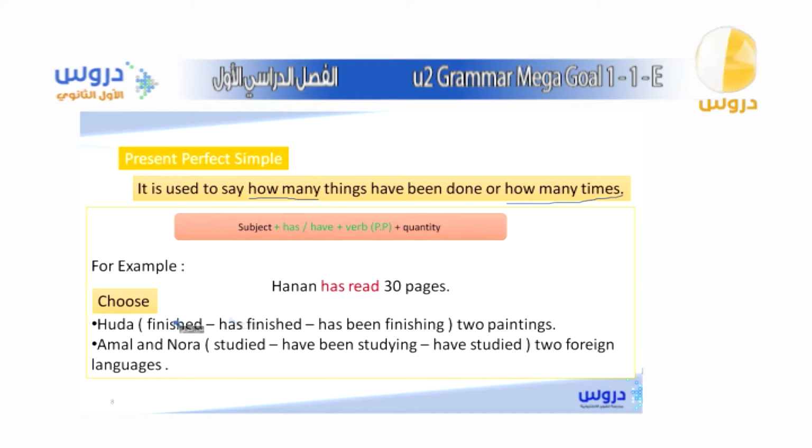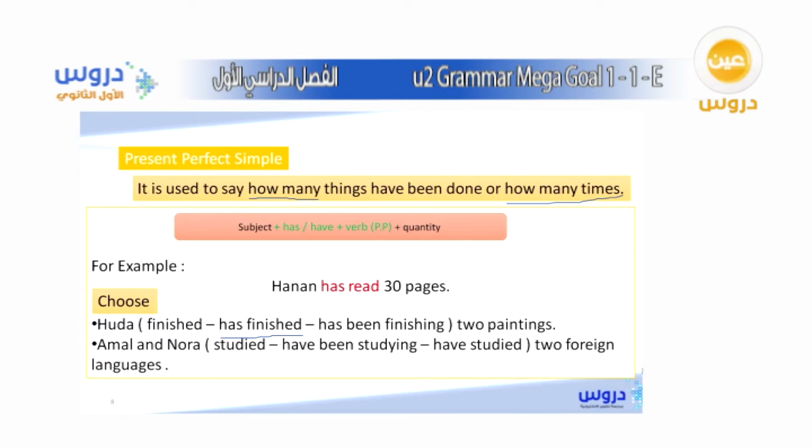If we said here, for example, Huda has been finishing for 3 hours, then has been finishing would be right. But since the quantity, the numbers, is already mentioned, 2 paintings, then the answer would be has finished. Excellent, Summer, okay?